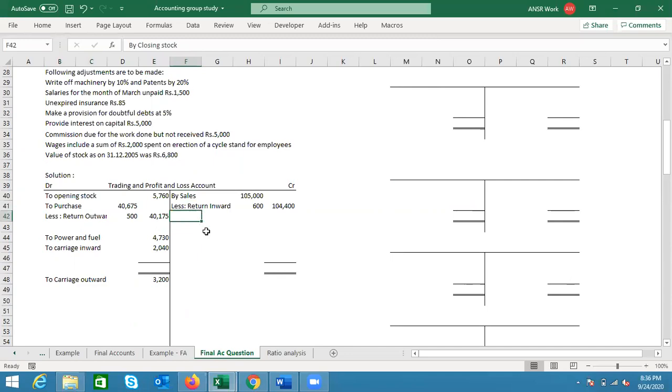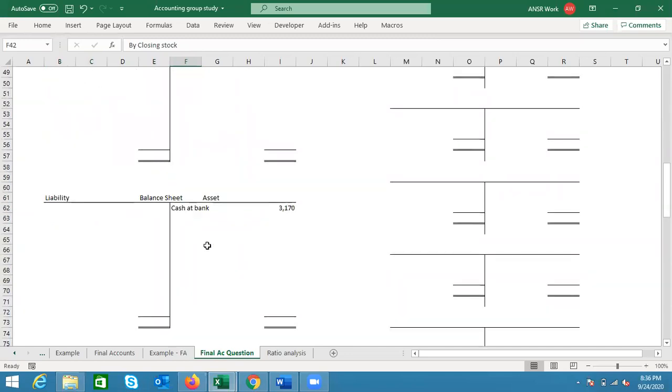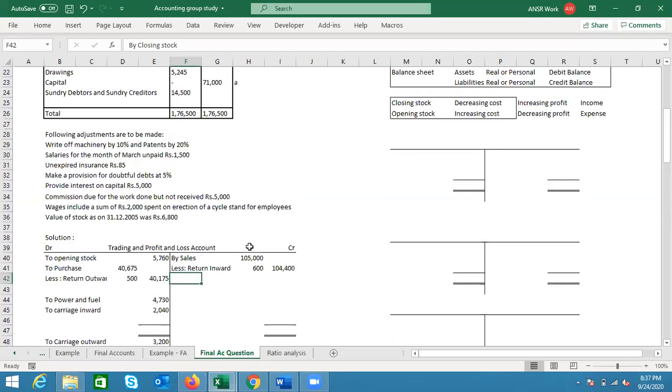About the balance sheet also, there are categories like fixed assets, non-current assets, current liability, non-current liability. I have not talked about it until now. I'm just solving the question so that our balance sheet will match. Then we'll move to the formatting part.